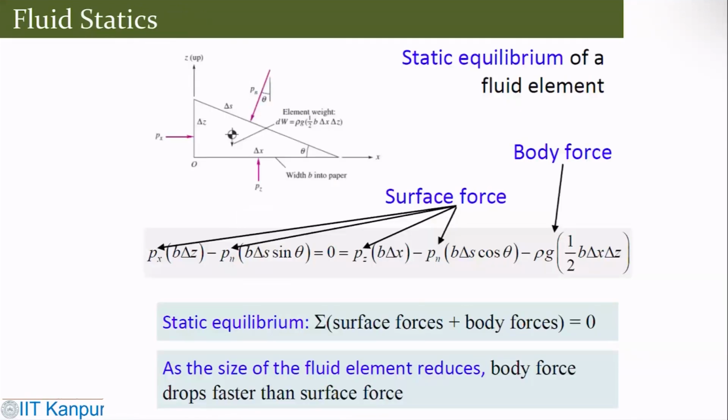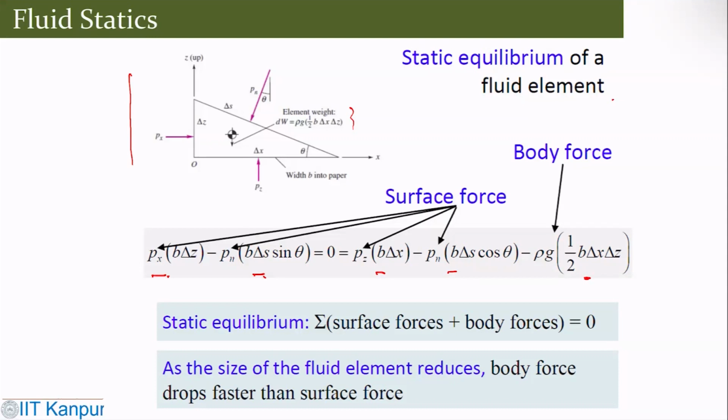Now, coming back to this particular fluid element and having this force distribution, for the static equilibrium of this fluid element, if you write down the forces, you can identify that all these forces are surface forces, whereas this is the body force, which is coming from this component.